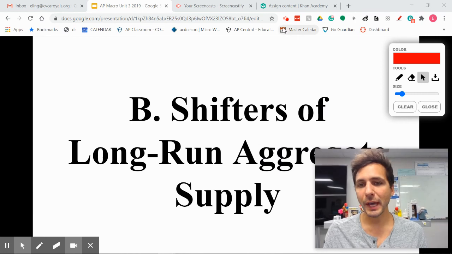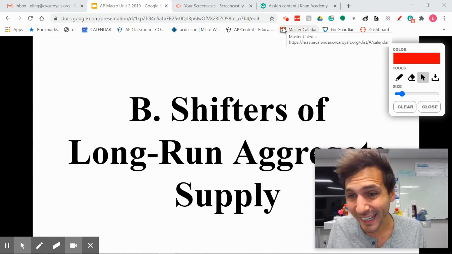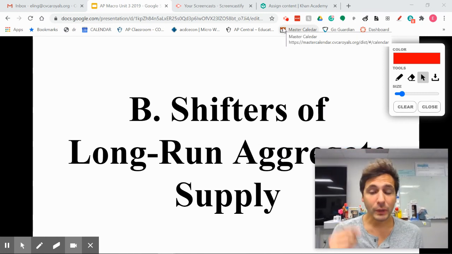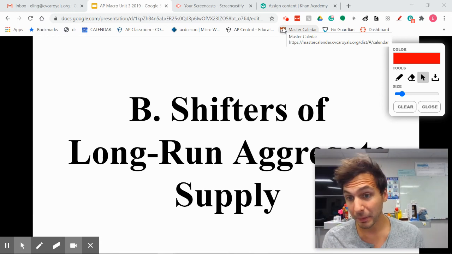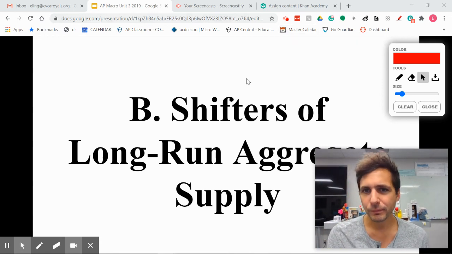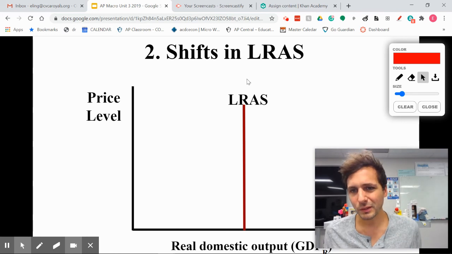Okay, so what shifts aggregate supply or long run aggregate supply? Can it shift? The answer is yes. Anything that shifts our potential GDP or our full employment. What do I mean by that?